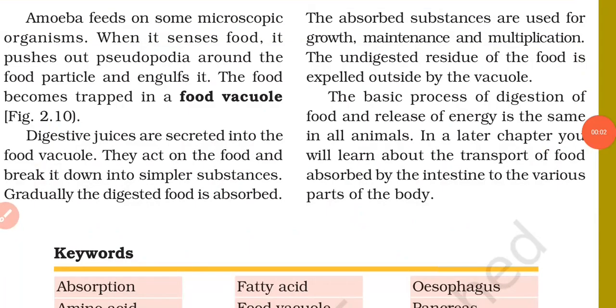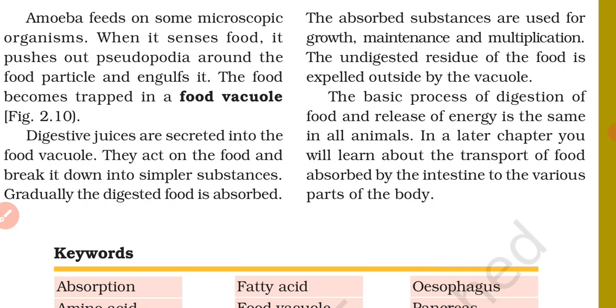So in the next page you see the feeding and digestion in amoeba. The amoeba feeds on some microscopic organisms. When it senses its food, it pushes out pseudopodia around the food particle and engulfs it. The food becomes trapped in a food vacuole. Basically, amoeba feeds on tiny plants and animals present in the pond water, and takes in food by using its pseudopodia.